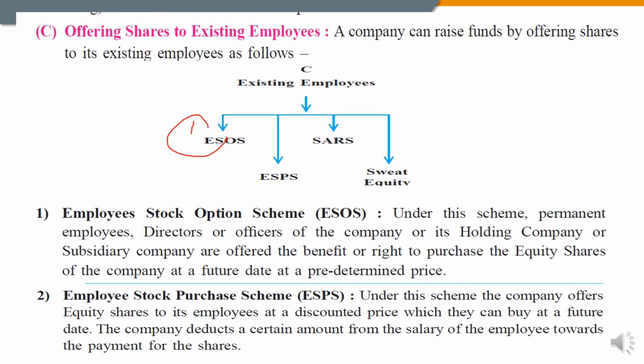So what is the employee stock option scheme? Under this scheme, permanent employees, meaning the fixed employees of the company, directors and officers of the company or its holding company. Holding company means any company who has bought 51%, meaning more than 50%, of the shares of another company.